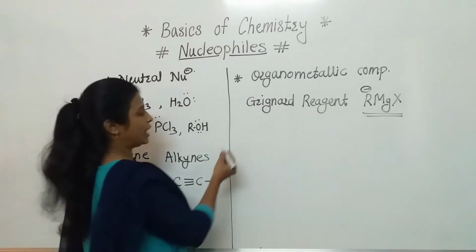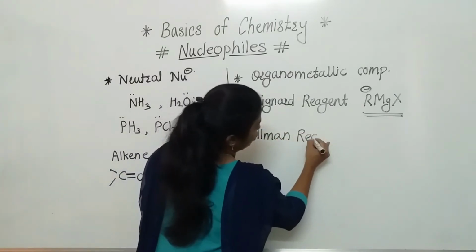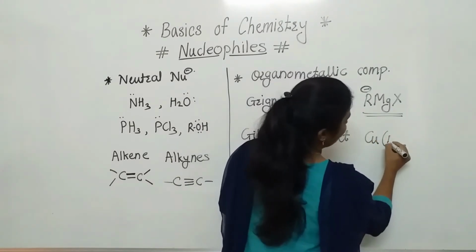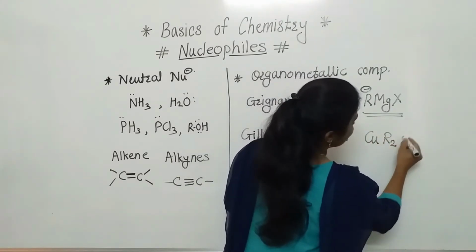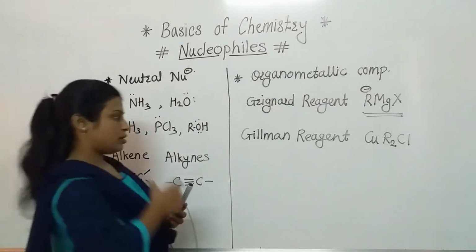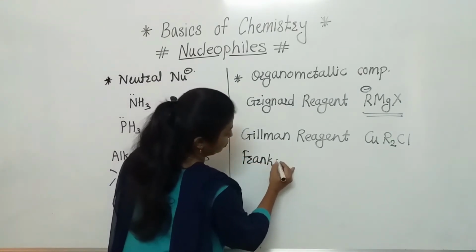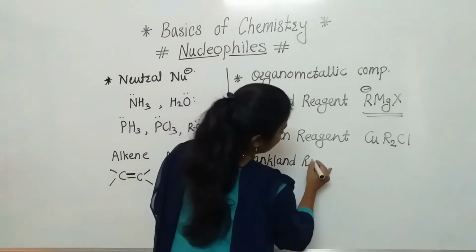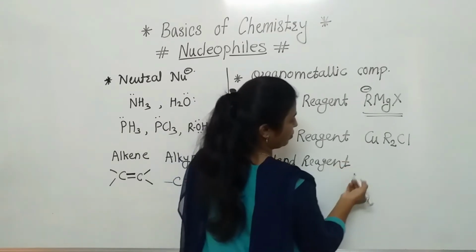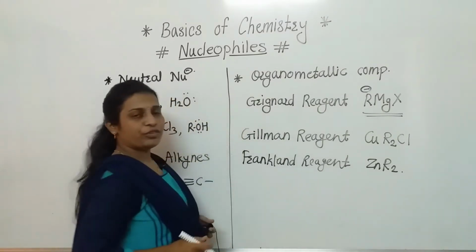Another reagent is the Gilman reagent. What is the formula of the Gilman reagent? The Gilman reagent formula is CuR2Cl. Another example is the Frankland reagent. What is its formula? Just like the Gilman reagent, here also there is a specific formula, and that formula is ZnR2. This is the formula of the Frankland reagent.